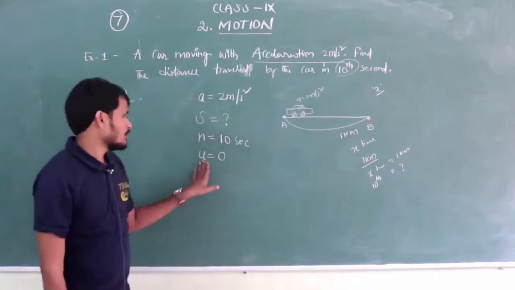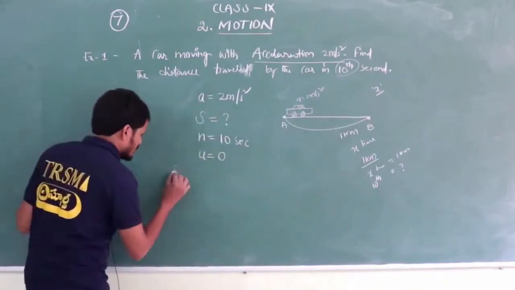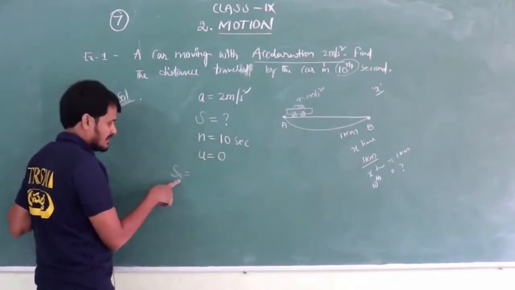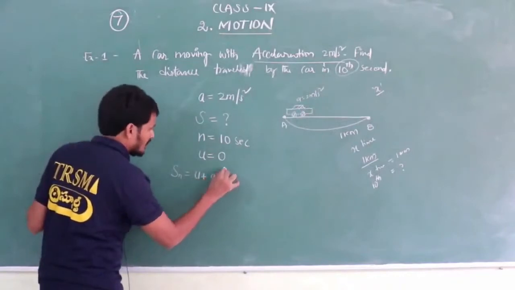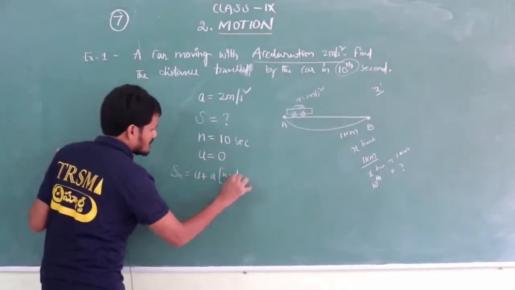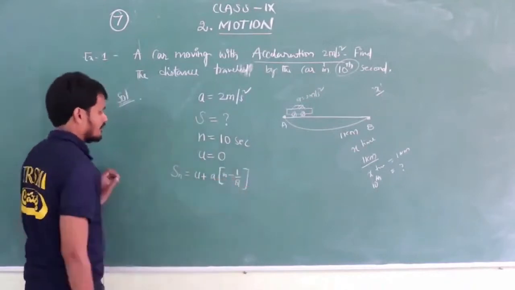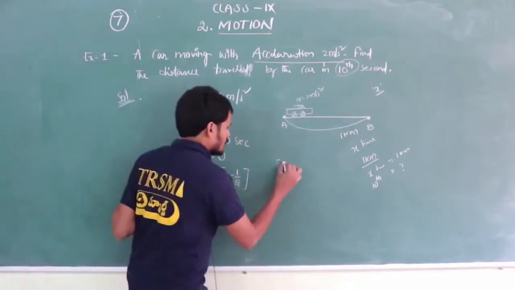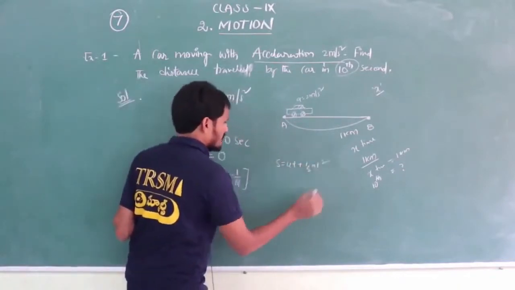So see here, u equals 0. Now substitute this in the formula. Distance in the nth second is u plus a into n minus half. If you modify the formula, s equals ut plus half at square, this is our formula.